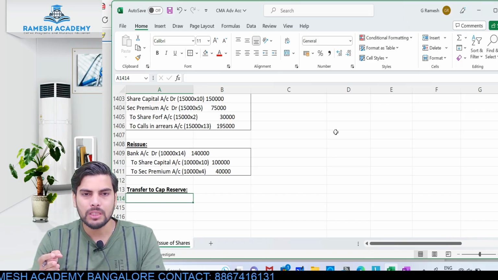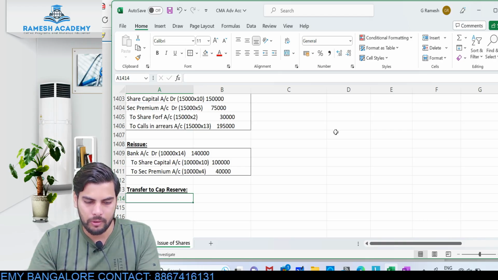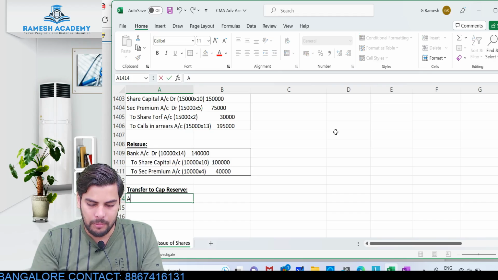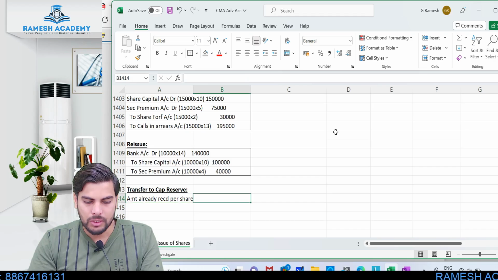No. In this case, out of 15,000, only 10,000 shares are being reissued. At that point of time, the amount already received per share, if you see, we would have received only the application money of 2.